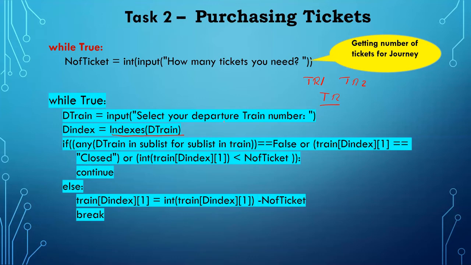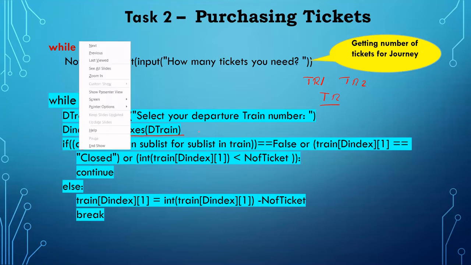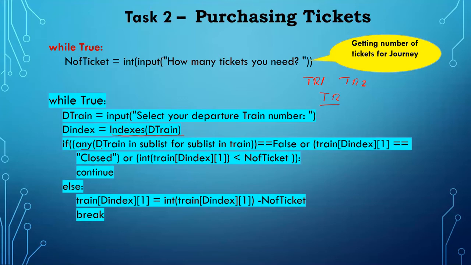To find out that condition, as it is in a list, the any function will be used. This any function is used for that only. So in D train, what we enter, that is tr1. Suppose I entered tr only, instead of tr1 or tr2. It will go into the sublist, because train is a mixed list, a multi-list, so a double array.